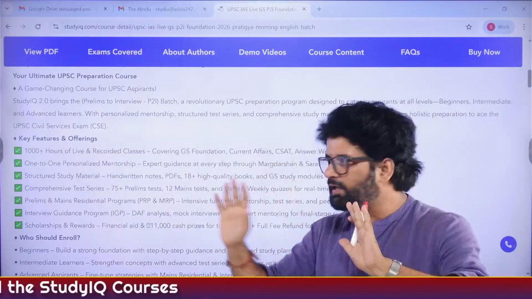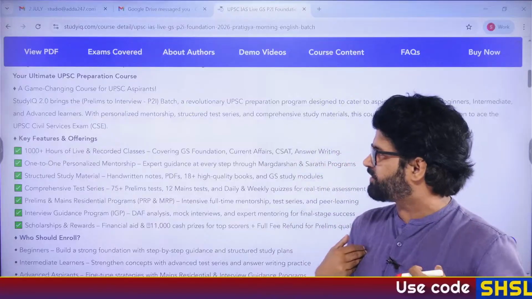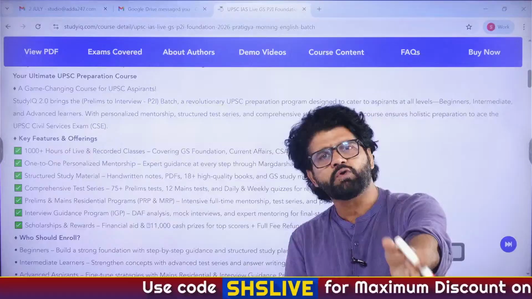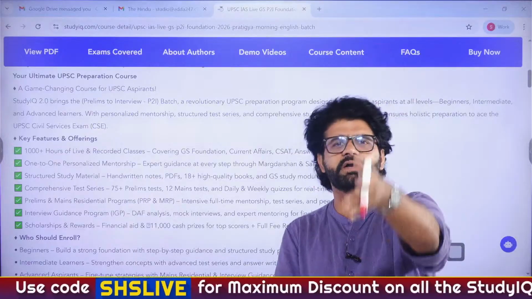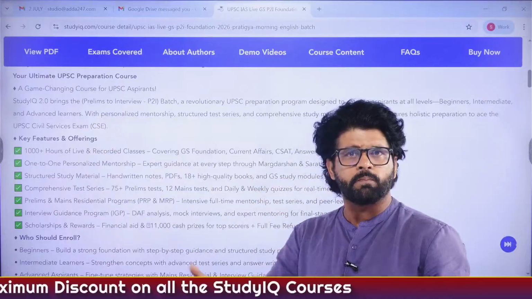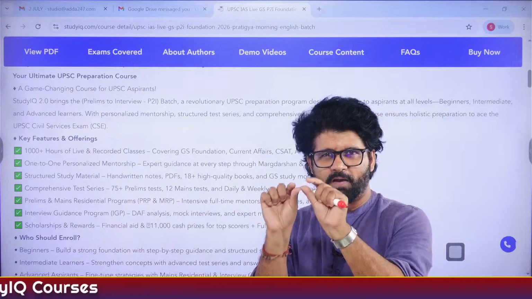Your work is, because you people have to study a lot of things, understand one thing. Let's say I'm a history faculty teaching current affairs. My work is very confined. You have to read history, geography, polity, economy. As we have discussed, you don't have to be Sachin Tendulkar. You have to be Mohammad Kaif, with due respect to Mohammad Kaif, sir. You have to be average, a little above average.